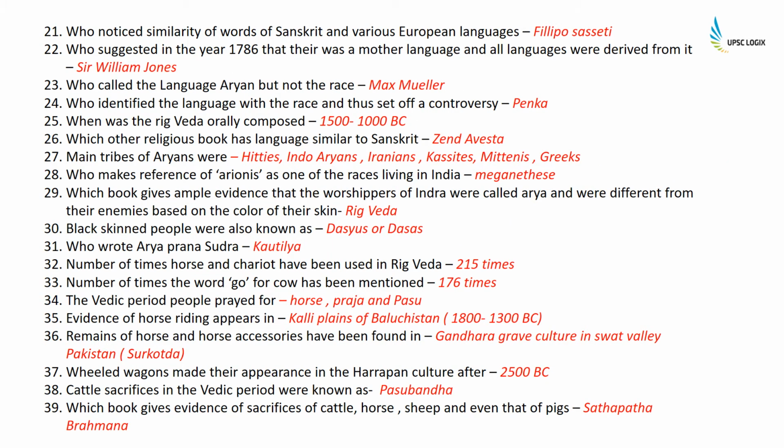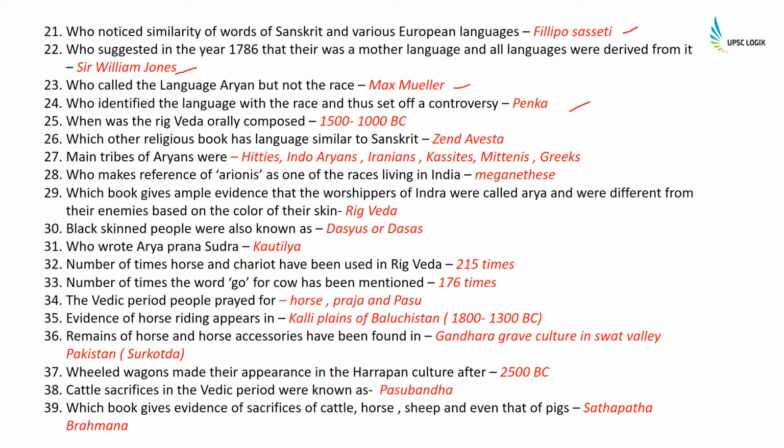Who noticed similarities of words of Sanskrit and various European languages? It was Filippo Sassetti, who suggested in the year 1786 that there was a mother language from which all languages were derived. Sir William Jones called the language Aryan but not the race. Max Muller identified the language with the race and thus set off a controversy.